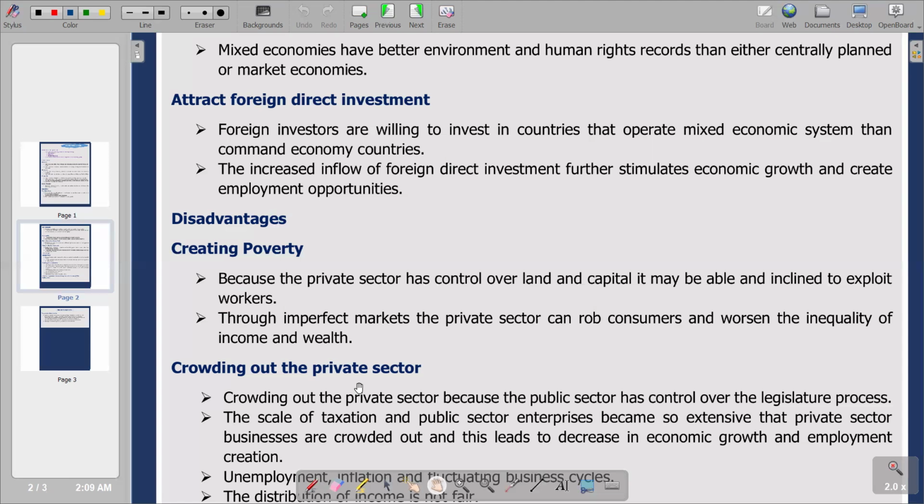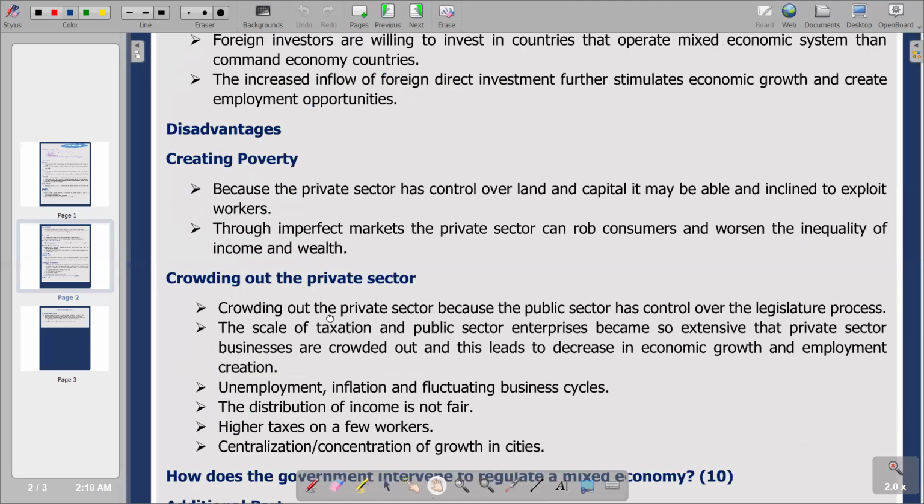As we have fewer businesses in the private sector, it means fewer workers are going to be accommodated in the businesses. It's going to result in unemployment, which is going to be a negative effect on employment creation. So this is what we have on this point.